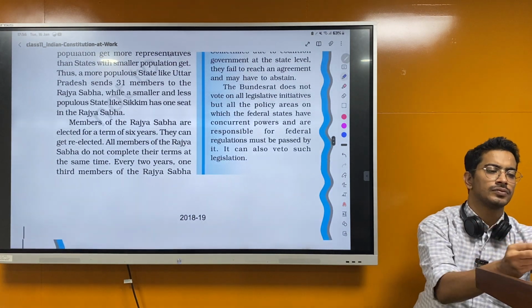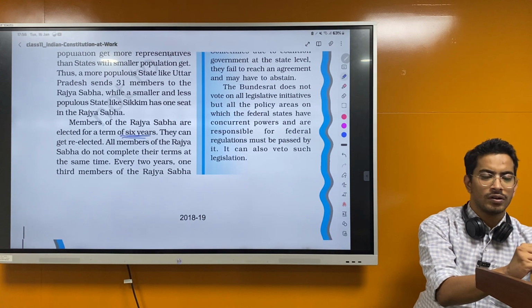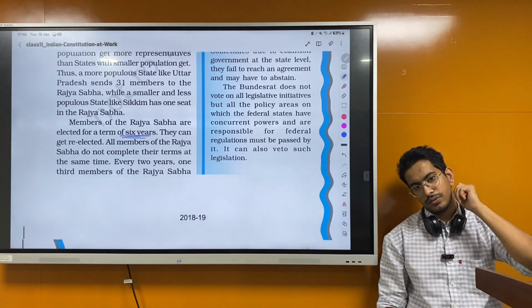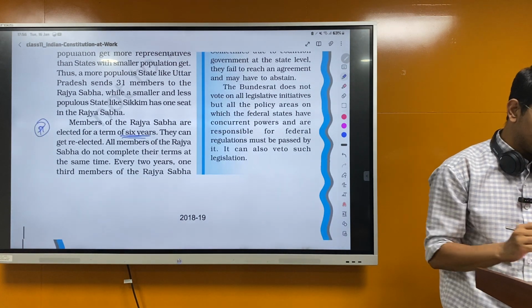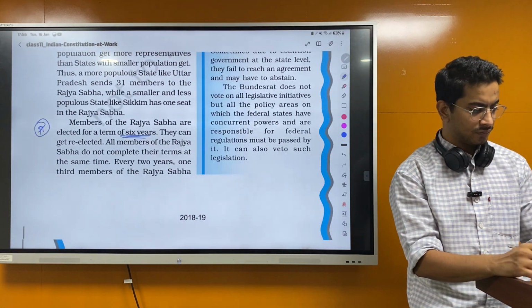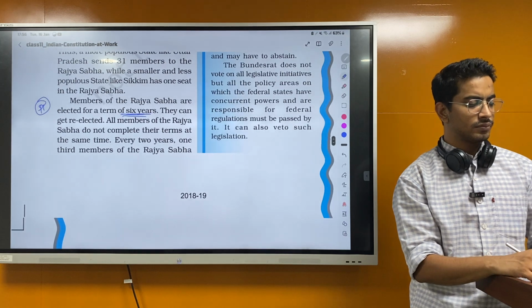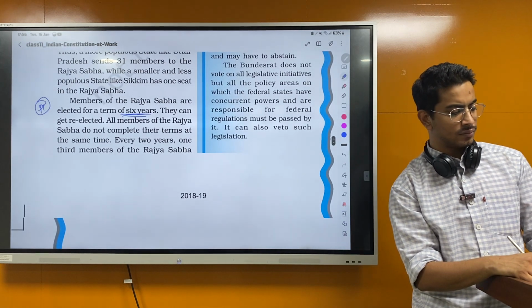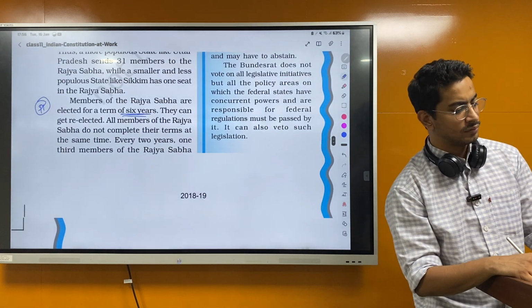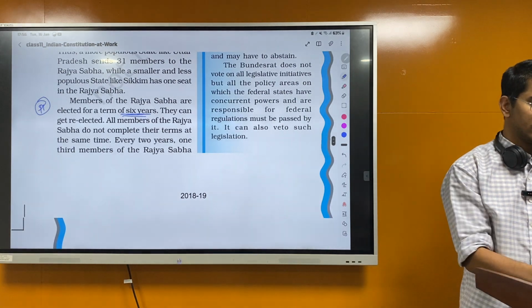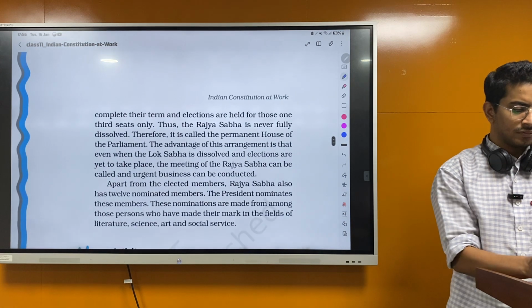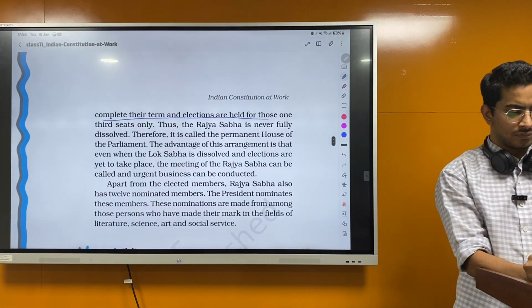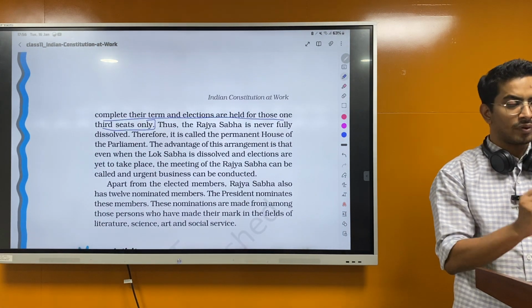So, what about Lok Sabha? 5 years. And Rajya Sabha? 6 years. They can get re-elected. All members of the Rajya Sabha do not complete their terms at the same time. Every 2 years, 1/3 of the members of the Rajya Sabha complete their term, and the elections are held for those 1/3 seats only.